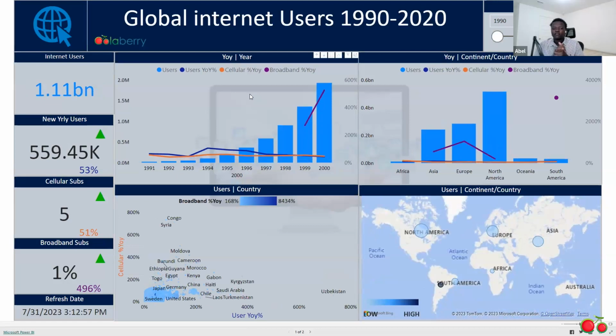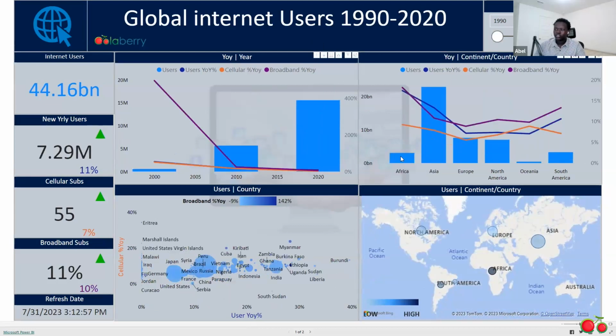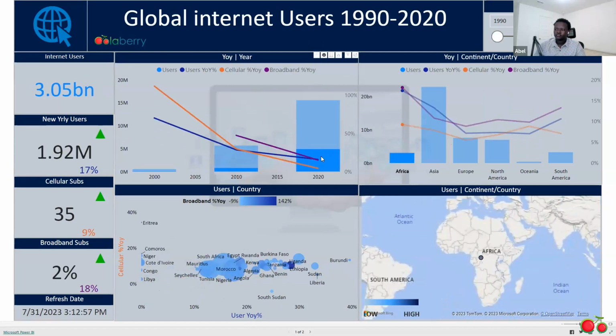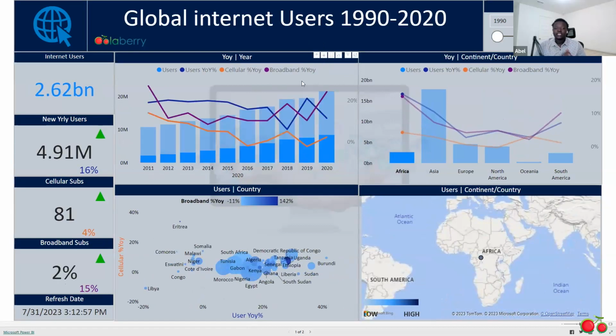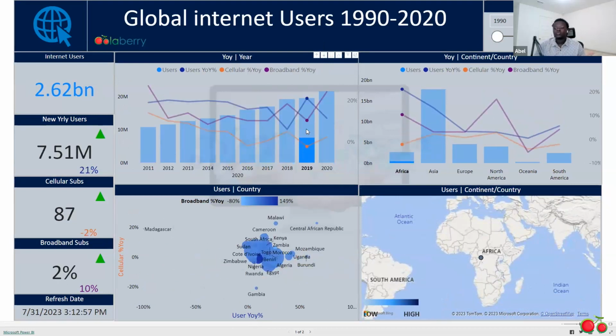Another key insight that I found in 2020, specifically in the African continent, we could see that broadband subscription grew by 24%, which is much higher compared to only 10% in the previous year. So if we were to look at 2019, in the bottom left right here, we could see the broadband subscription had grown by 2%. Remember, this 2% is compared to cellular subscription.